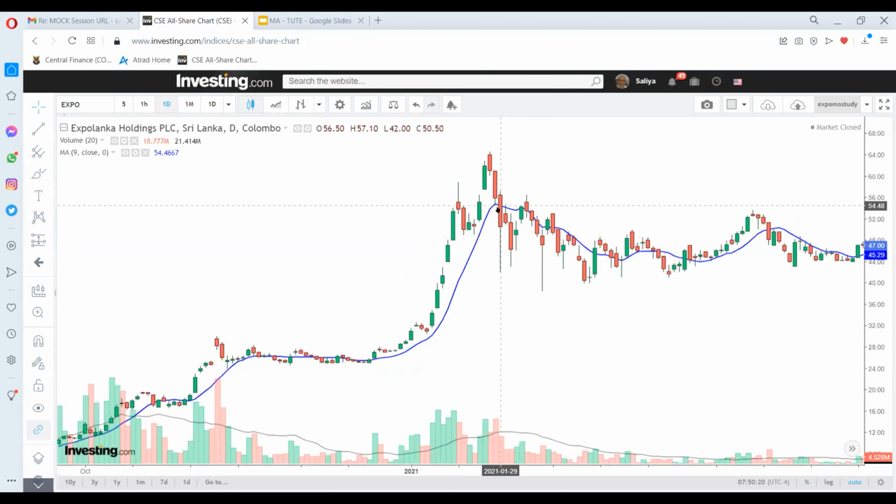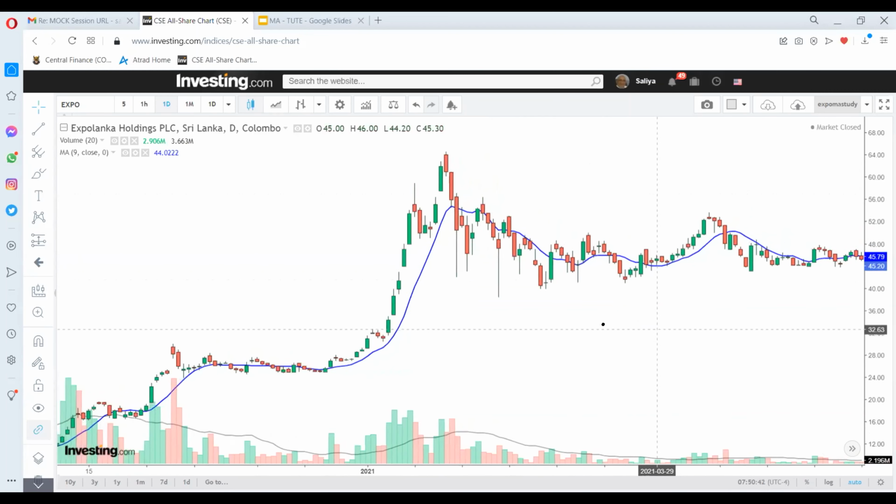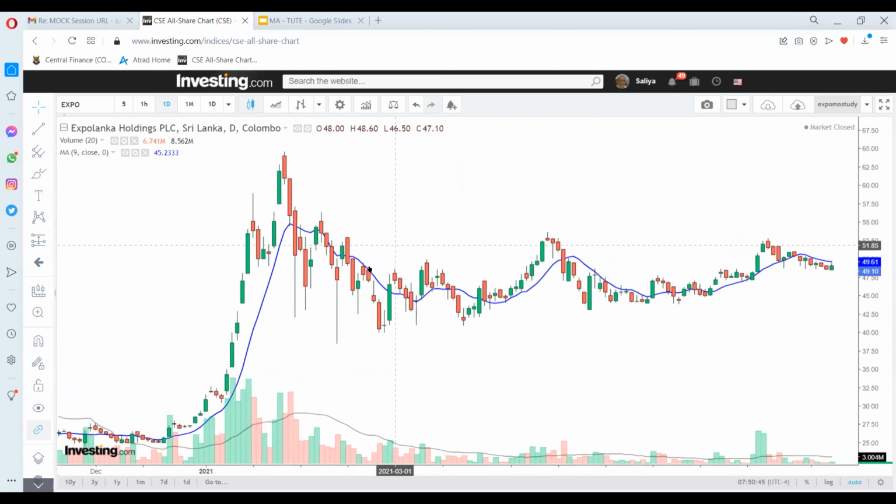So once the cross below happens, the same thing that we saw when the prices were going up, went up, came down, went up, came down, rallied, pulled back, rallied, pulled back. Here there's a pullback, then it has to rally up, then pulls back, rally up, pulls back, rally up, right? So when you're studying this, training your eyes of how this moving average is behaving, you will understand how the prices are respecting this 9-day moving average, right?